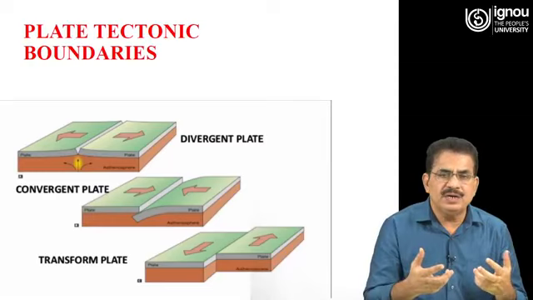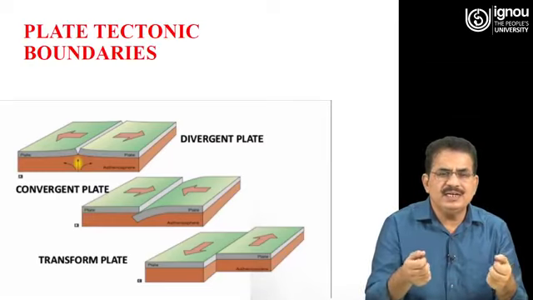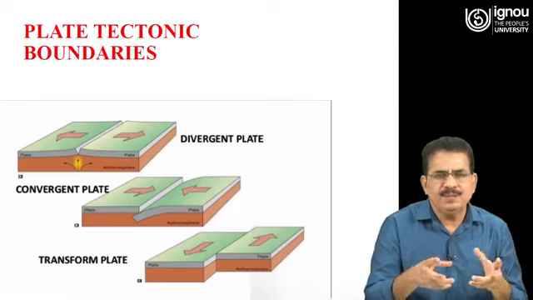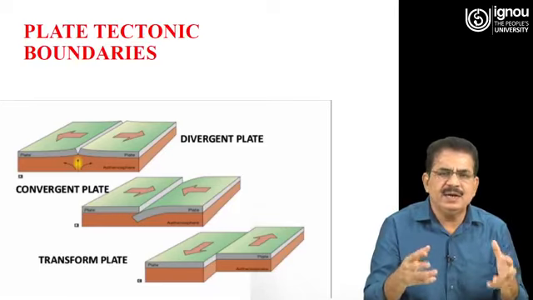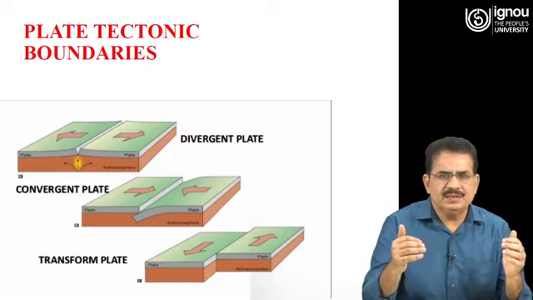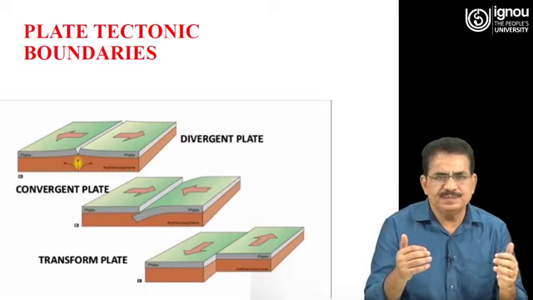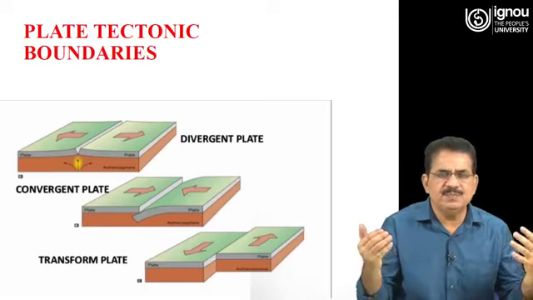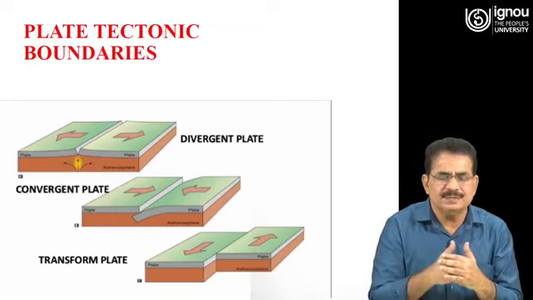At a divergent boundary, the 2 plates are moving apart due to the force being applied by the molten matter in the mantle region. So, this is called a divergent boundary. Second one is the convergent boundary, where the plates are moving towards each other.